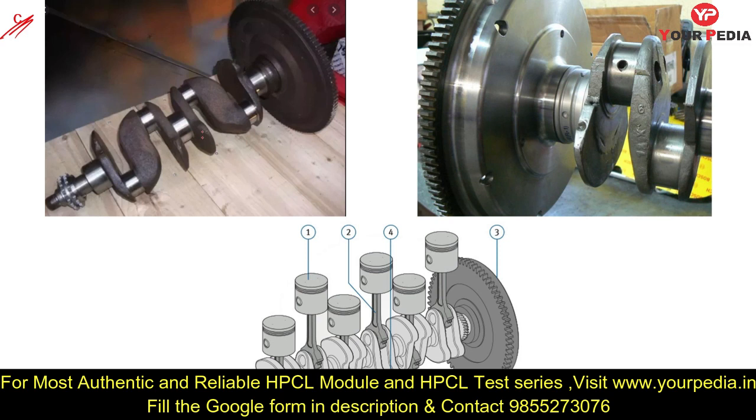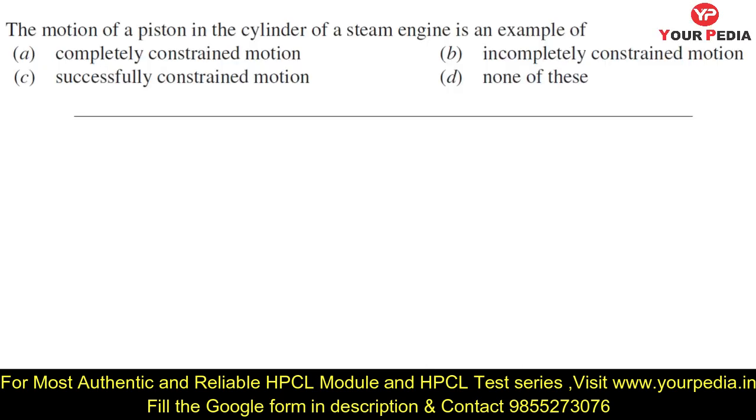In this diagram you can see a crankshaft of a multi-cylinder engine and a flywheel. So it acts as the same. Here you can see this is a flywheel and this is a crank, and here this is a piston, this is a connecting rod, this is a crank, and this is a flywheel. So the flywheel and crank will rotate at the same rpm or act as a single quantity. Although they are two different parts, when they work, they rotate at the same speed or act as one link. I hope you got the idea.